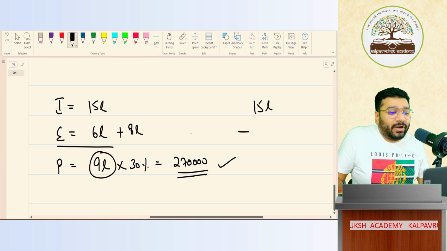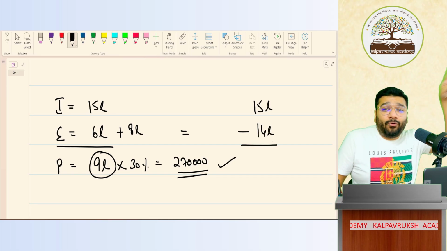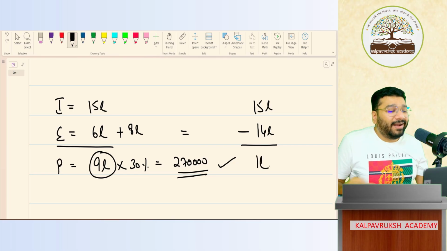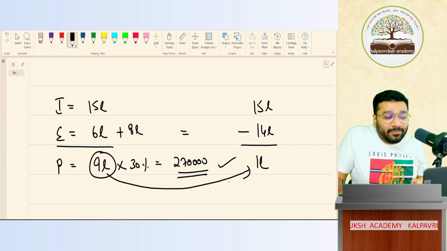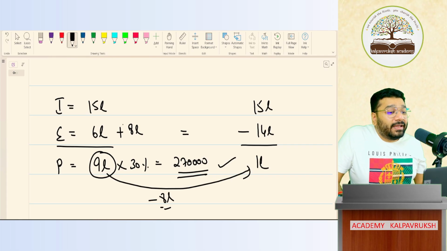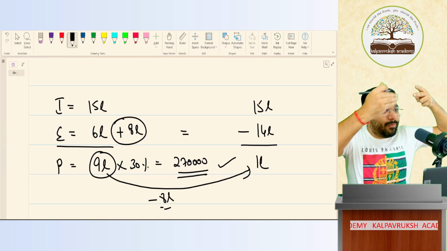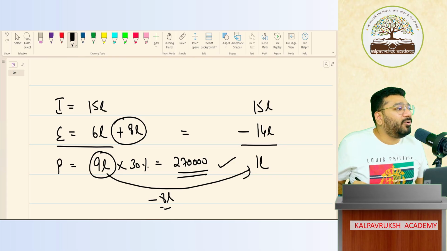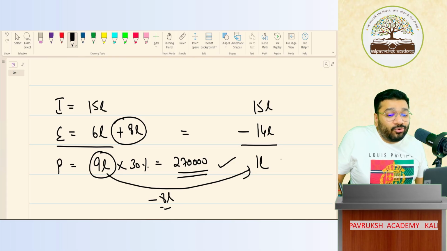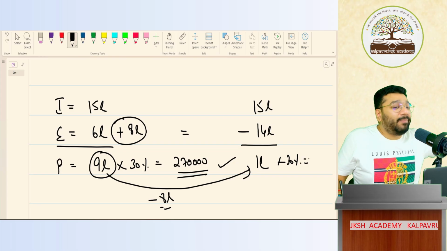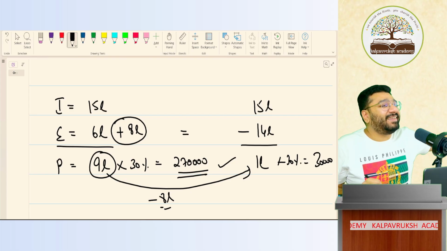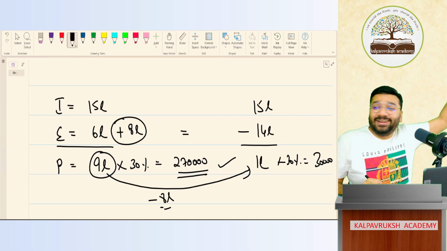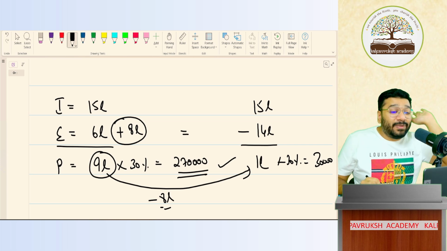15 lakh is income. What is my revised expenditure? 14 lakh is the revised expenditure. 15 lakh income, 14 lakh expenditure. What is the profit now? 1 lakh. Where is 9 lakh, where is 1 lakh? Profit is reduced by how much? 8 lakh. How? Whatever amount you increase the expense by, that amount the profit decreases. Yes or no? So 1 lakh into 30%. Now how much should you pay to the income tax department? Only 30,000. 270 where, 30 where? Only 30,000. How much money did you save?